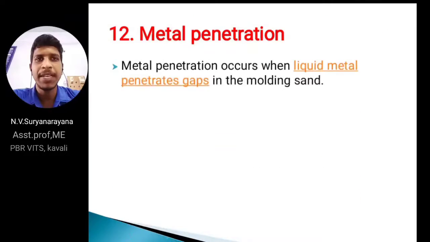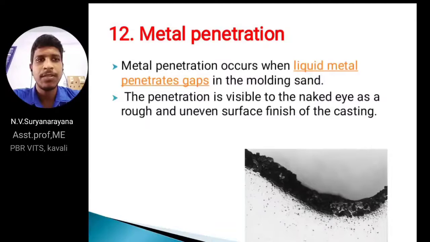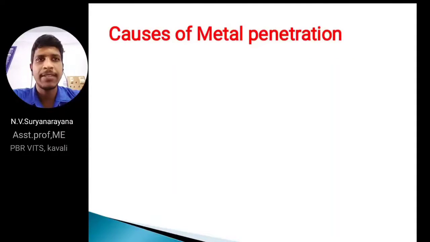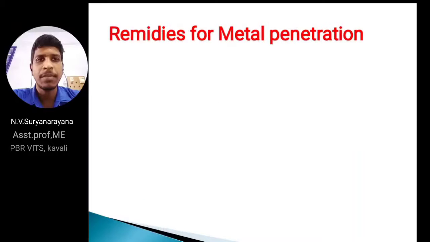Next, metal penetration. When metal penetration occurs, liquid metal penetrates the gaps, and by following the gap, the liquid fills into the cavity. This is about metal penetration, visible to the naked eye. Causes: use of large coarse sand grain, mold wash, soft ramming, and the gating system. Also, these defects are caused by soft ramming, an improper gating system, and poor mold material strength.